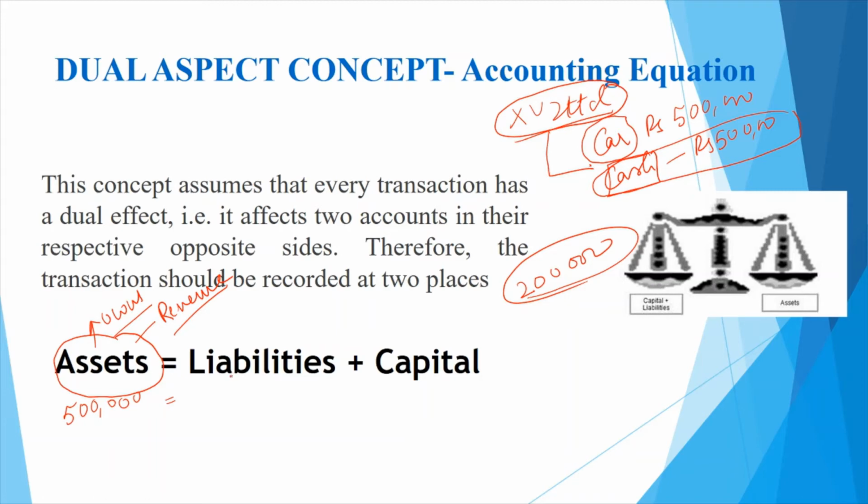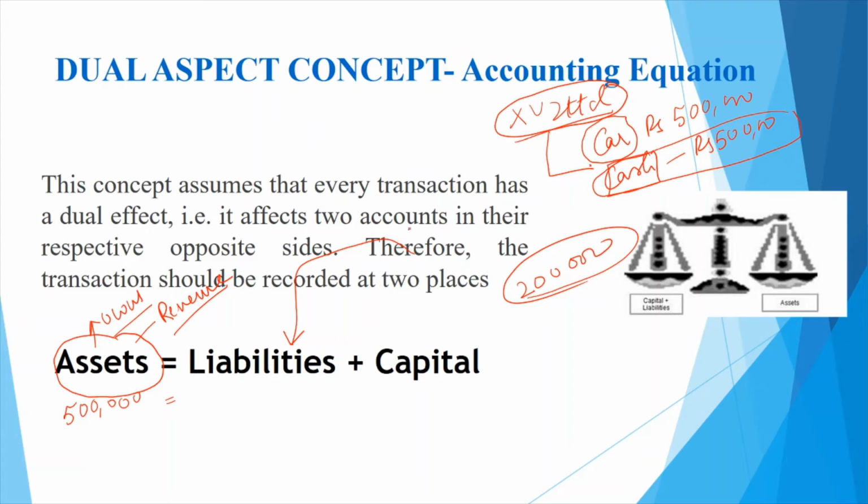What has happened in this transaction is that a liability is coming up, along with cash going out of the business. Let me make it more simple, and this equation applies to individuals also. Let's say you want to purchase a car of 5 lakh rupees.